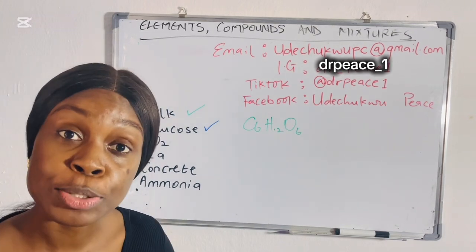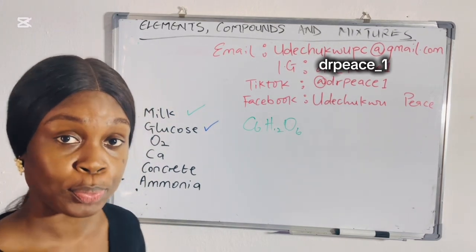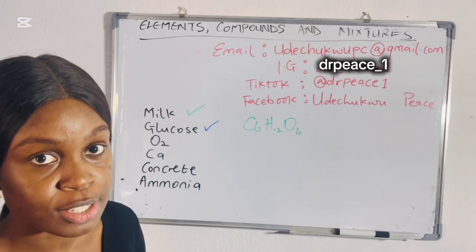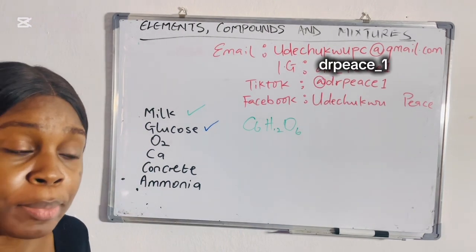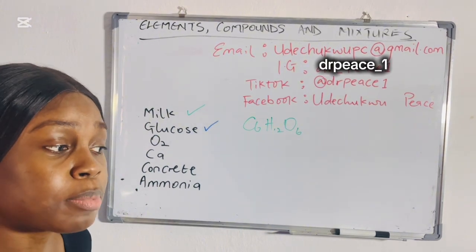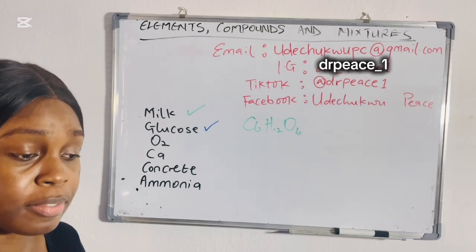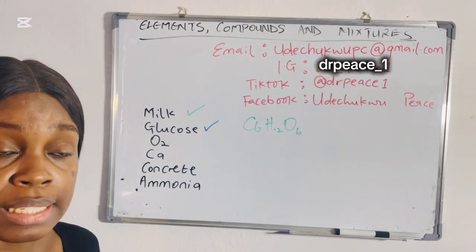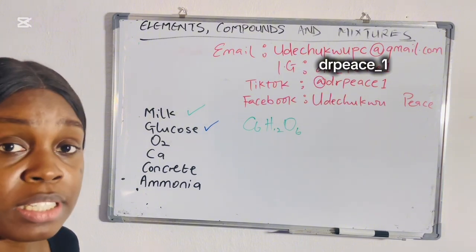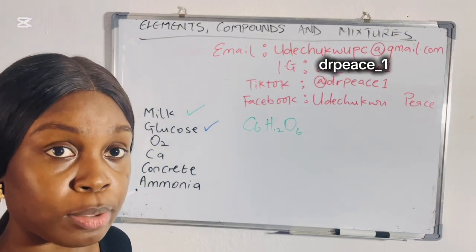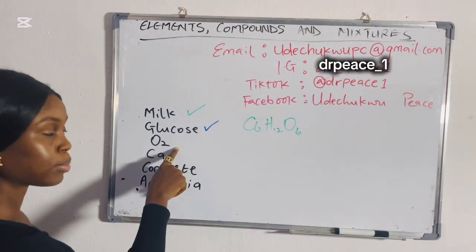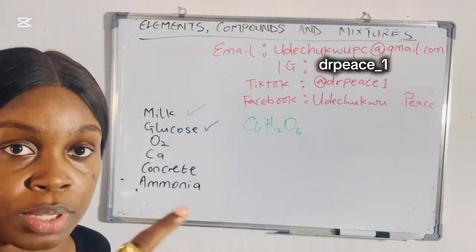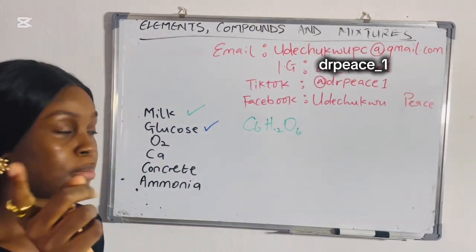This one, oxygen, O2. Is it an element or a compound? Because obviously it's not a mixture. Remember we say an element is made up of only one type of atom, and it cannot be further separated to form a new substance. So is this a compound? Some of you say it's a compound because it's 2 oxygen, but some of you say it's an element because it's oxygen.